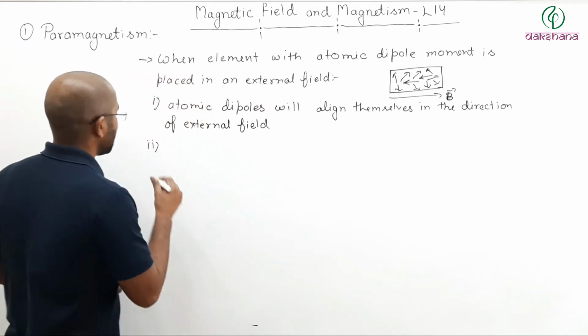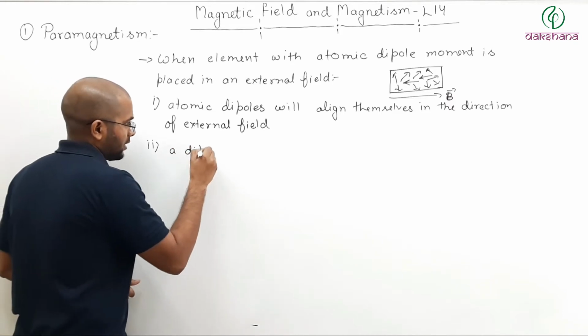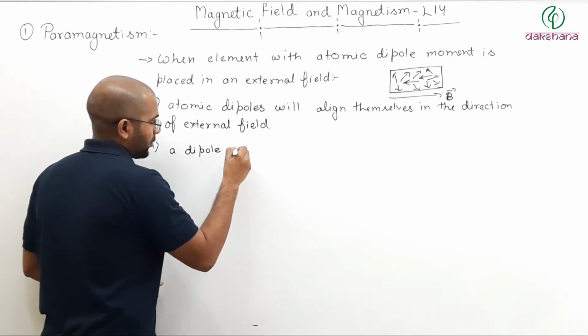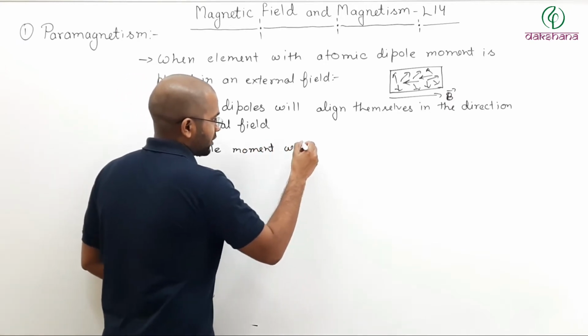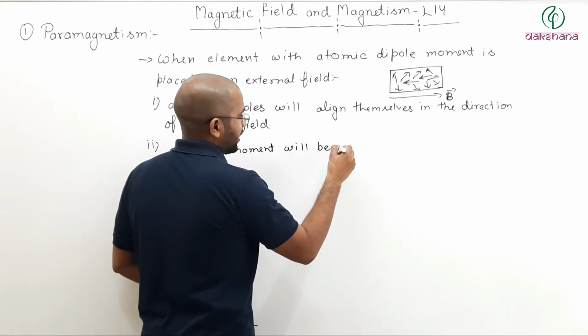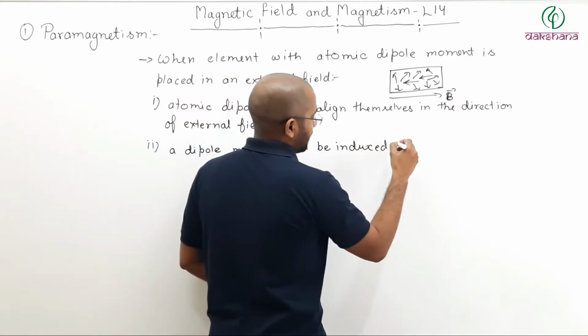So you can say a dipole moment will be induced in the atoms.